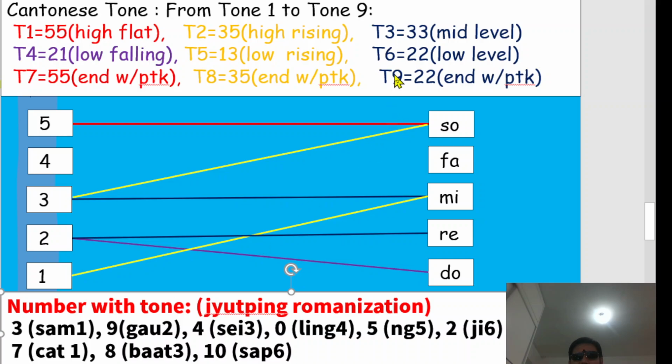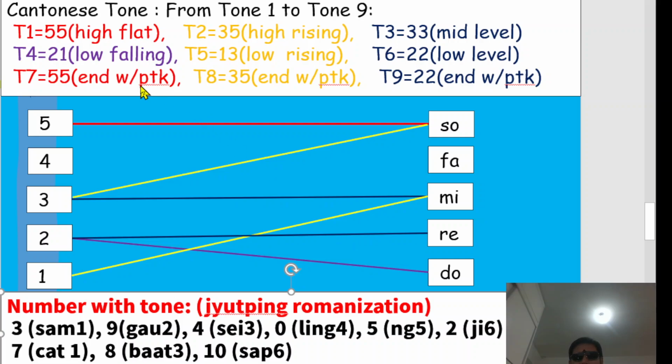And then tone 6 is equal to 2, 2, low level. So Cantonese number 2, yi, is low level, number 2 to re, yi.